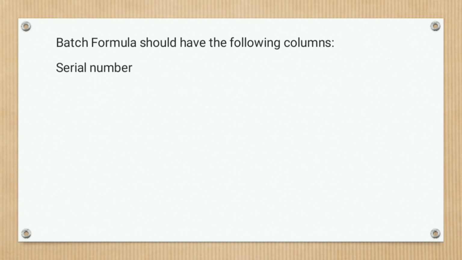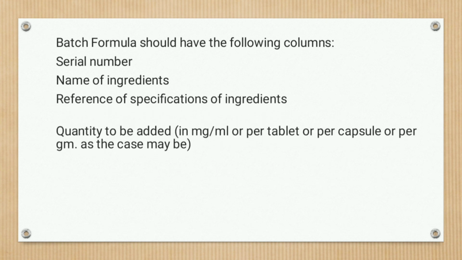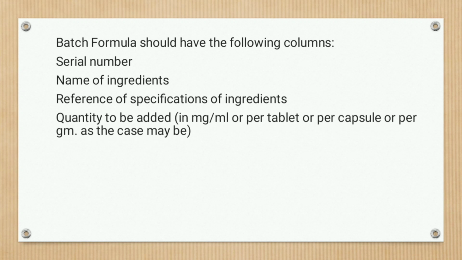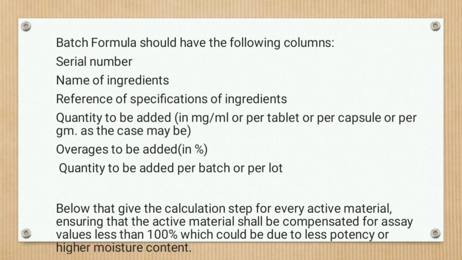The first one shall be serial number, followed by name of the ingredient, then reference of specifications of ingredients, quantity to be added in mg or ml as per tablet, or as per capsule, or as per gram, as the case may be. Then overages to be added in percent. Then quantity to be added per batch or per lot.